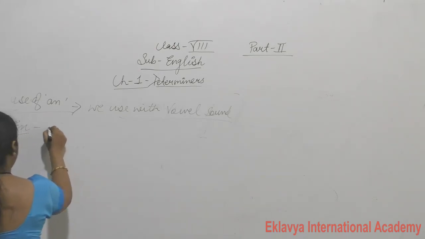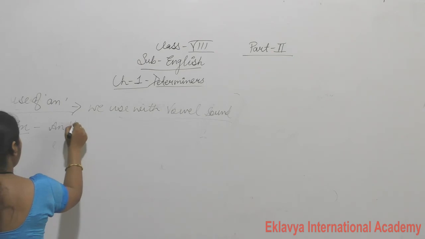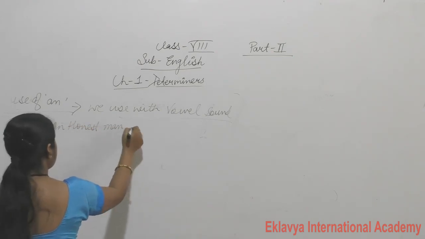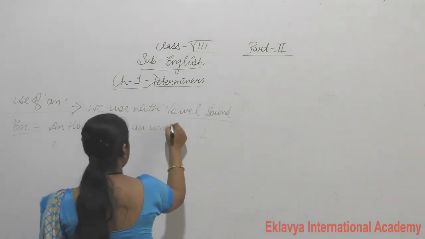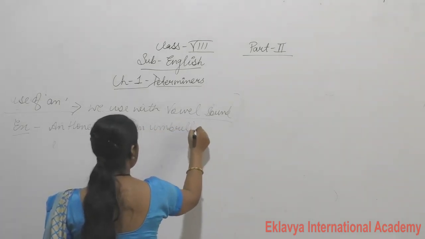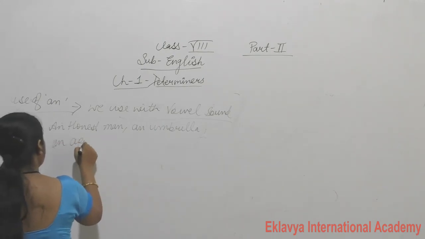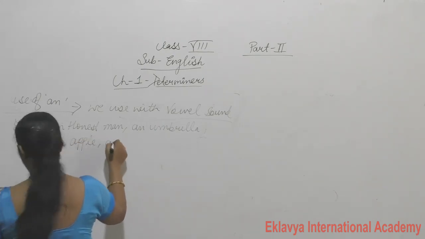Like an honest man, an umbrella, an apple, an MA.